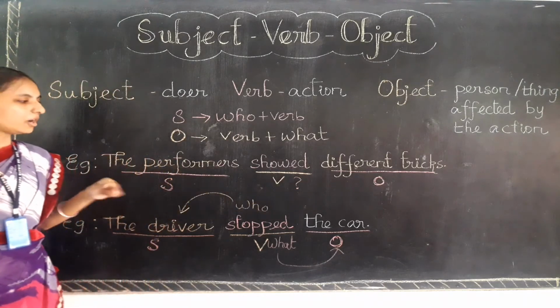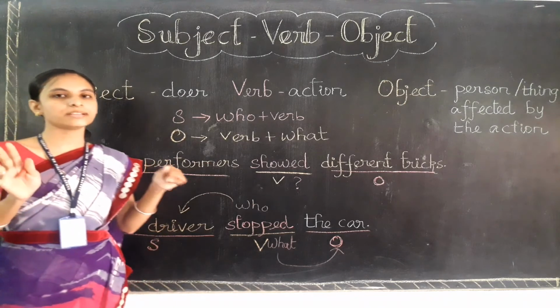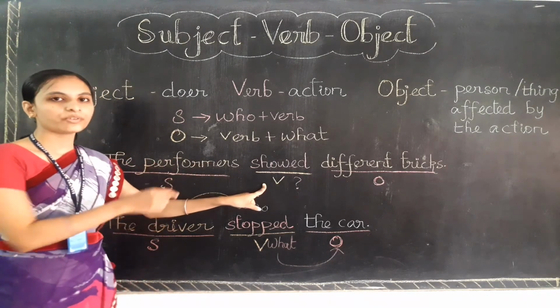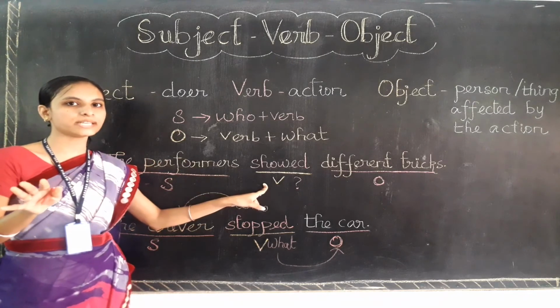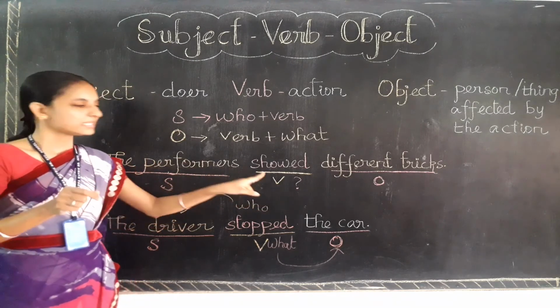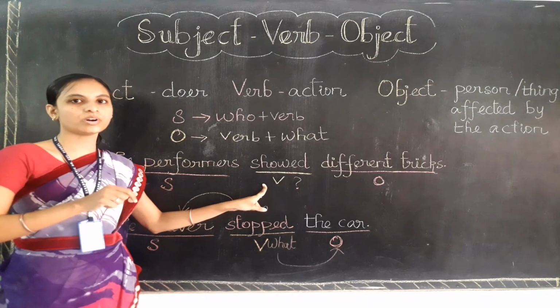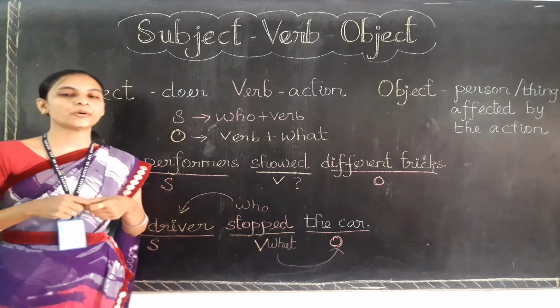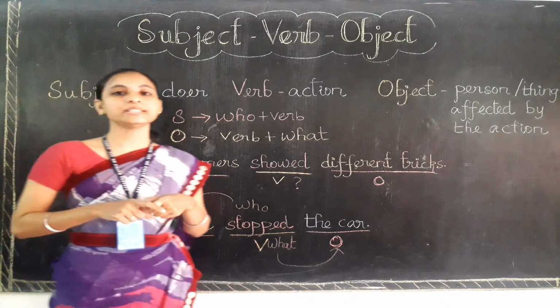Are you clear? The order of the sentence is subject, then verb. First, always at the beginning of the sentence we get the subject. Next to the subject there will be a verb, and after the verb we can find the object. Okay, children, so I hope you are clear with this topic.